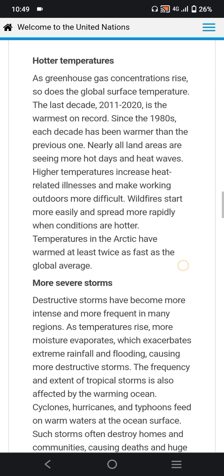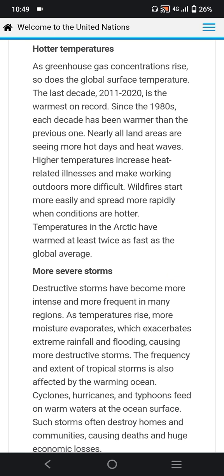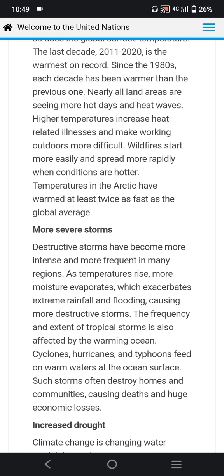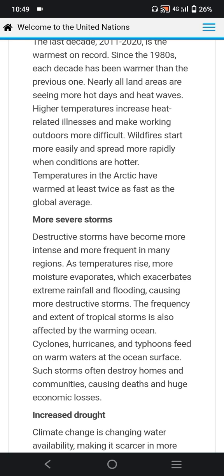Nearly all land areas are seeing more hot days and heat waves. Higher temperatures increase heat-related illness and make working outdoors more difficult. Wildfires start more easily and spread more rapidly when conditions are hotter. Temperatures in the Arctic have warmed at twice the global average rate.